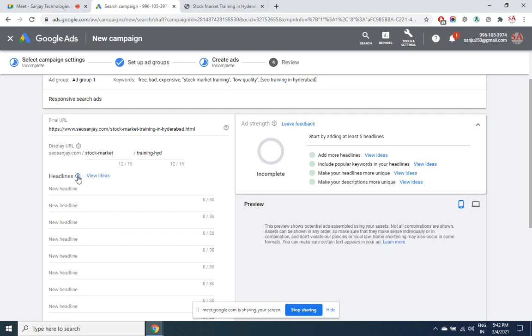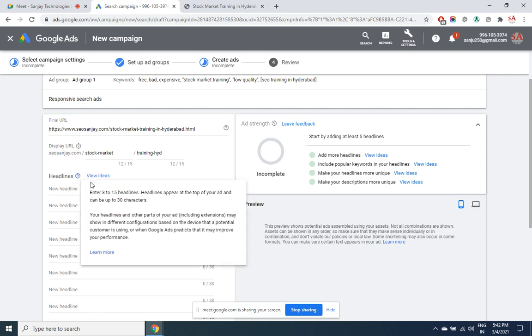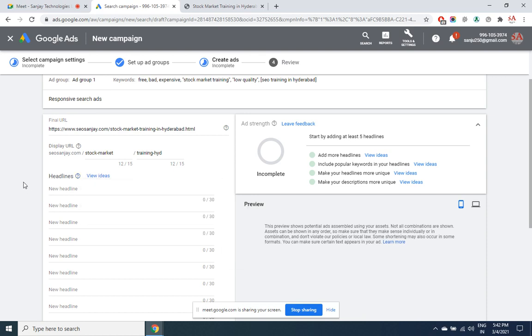Now look at this statement. Enter 3 to 15 headlines. Headlines appear at the top of your ad and can be up to 30 characters. Your headlines and other parts of your ad, including extensions, may show in different configurations based on the device that a potential customer is using, or when Google Ads predicts that it may improve your performance. So there's an AI program, artificial intelligence program within Google, which will find out which ad is better for so and so user.